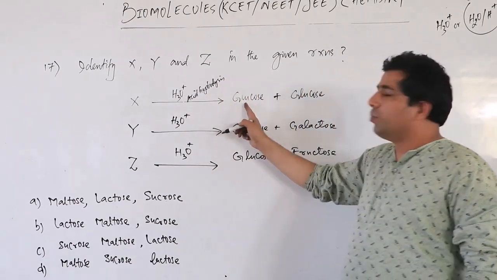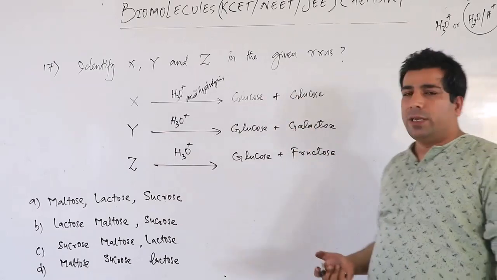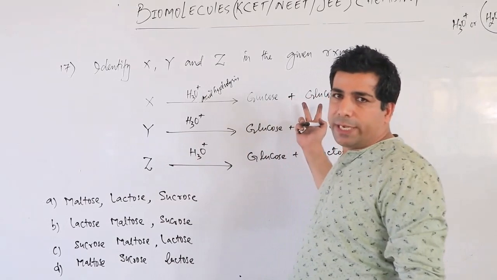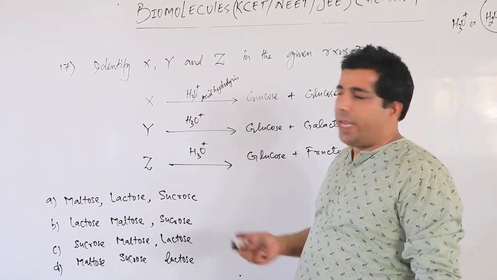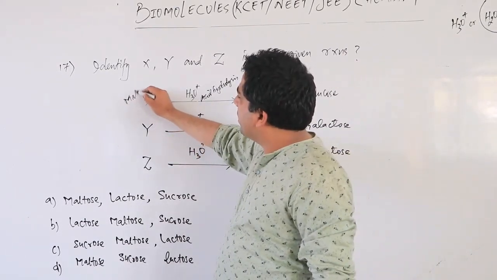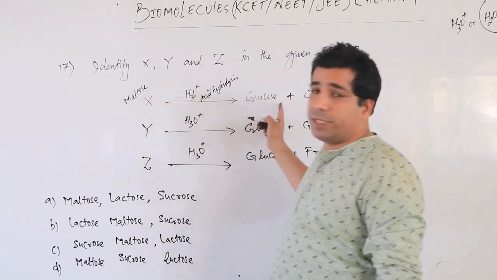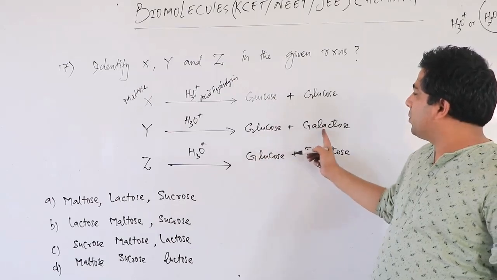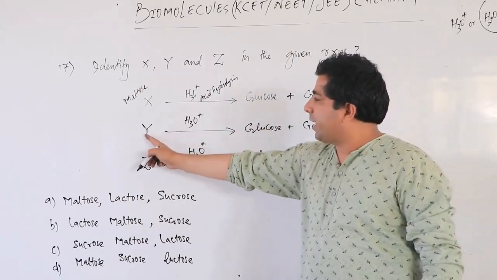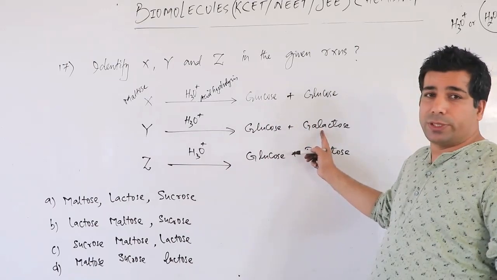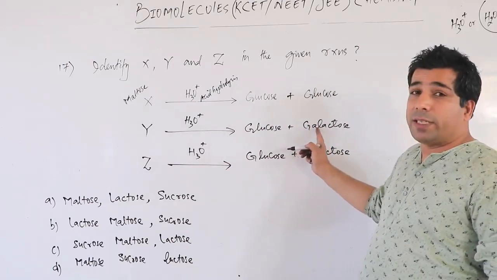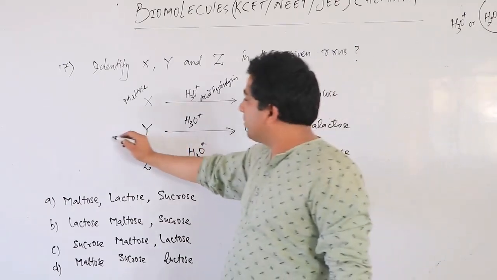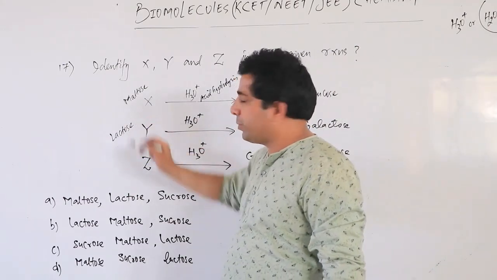So when you are doing the acid hydrolysis of X, you are getting two monosaccharides, glucose and glucose. Which disaccharide will give us glucose and glucose? Because two monosaccharides will come from a disaccharide only, and everybody should know that this X has to be maltose, because maltose gives us 2 units of glucose. And when you look at glucose and galactose, which disaccharide will give me glucose and galactose? If you look at the pronunciation of galactose, you remember lactose. So it is basically the disaccharide lactose.